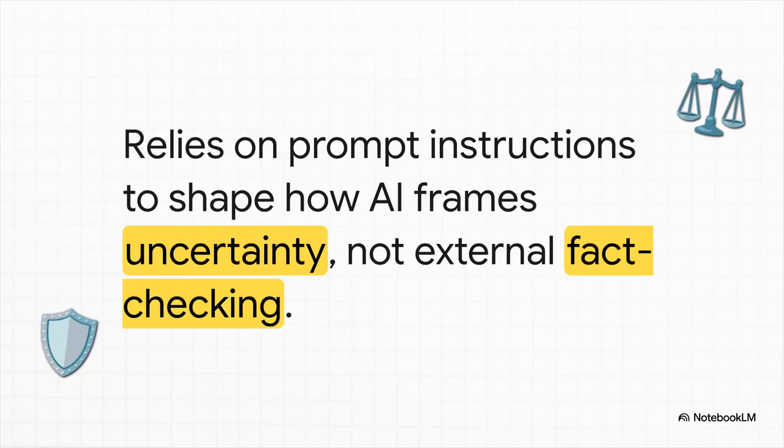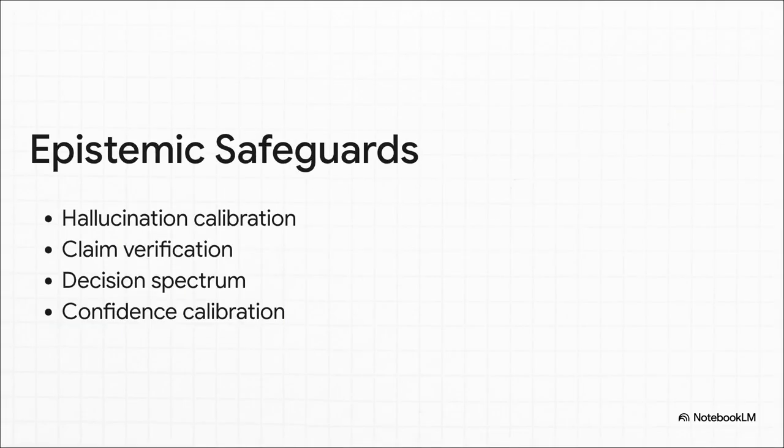So the crucial point I really want to emphasize is centered right on layer 4, the epistemic trust layer. It's so vital to understand that this layer is not just some automated external fact-checker scouring the internet. Instead, it relies entirely on prompt-level instructions that shape exactly how the AI frames its own uncertainty. It's all about calibrating the AI's confidence, ensuring the human user doesn't fall into the dangerous trap of over-trusting the machine. The epistemic safeguards at this layer are absolutely brilliant.